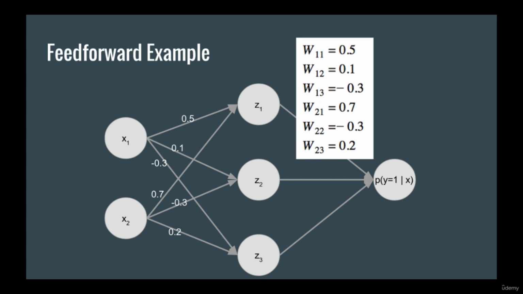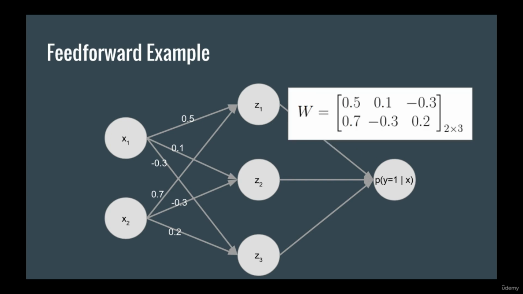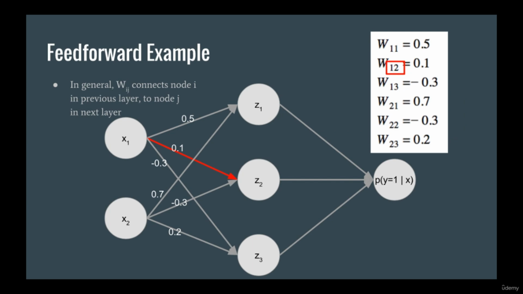Let's now look at the weights in the neural network. Since every input node has to be connected to every hidden layer node, there should be 2 times 3, or 6 weights from the input to hidden layer. We can write them out all individually or as a matrix of size 2 by 3. One neat thing about the weight indices is that they tell you the nodes that they connect. So weight ij tells you that on the input side, it's coming from node i, and on the output side, it's going to node j. So weight ij connects node i from the previous layer to node j in the next layer.